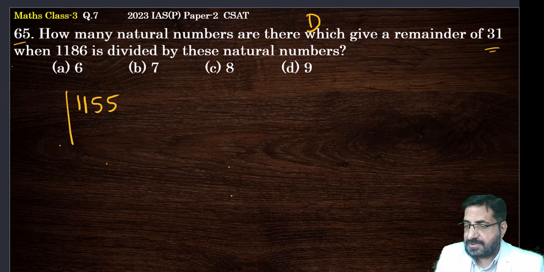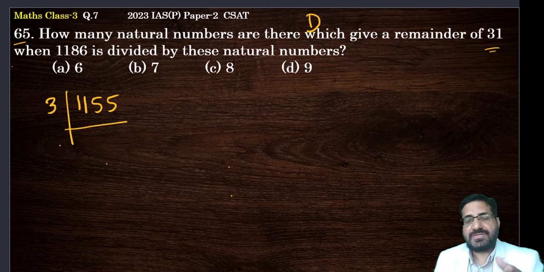So start with your prime factorization. After 2, this cannot be divided by 2 because this is not an even number. The ones place should end with a multiple of 2 or 0, so it is not divisible by 2 because it is ending with 5.